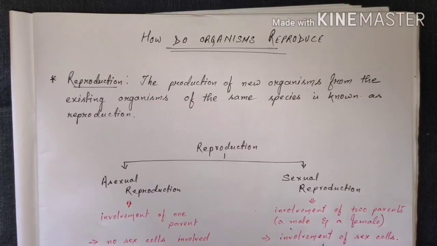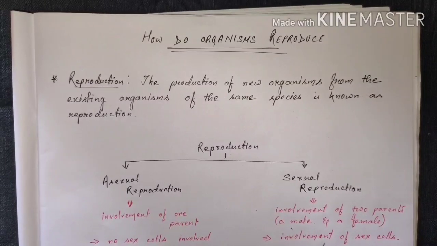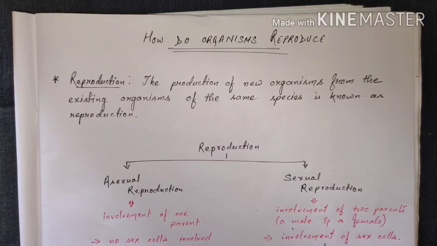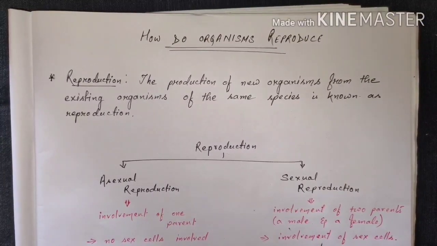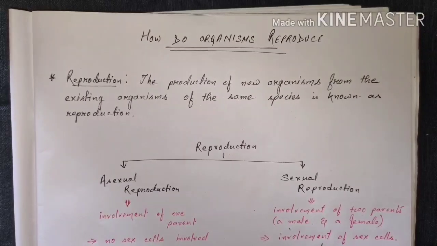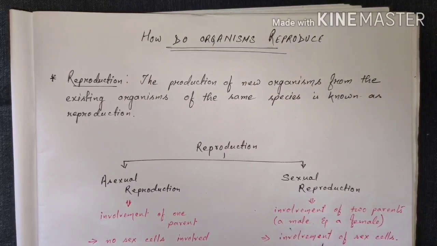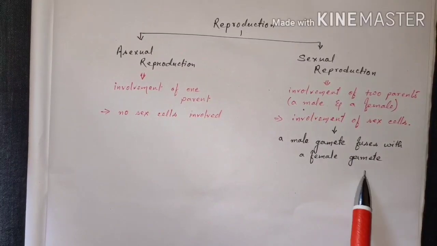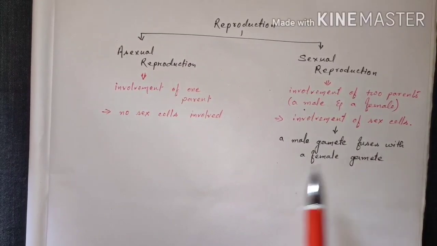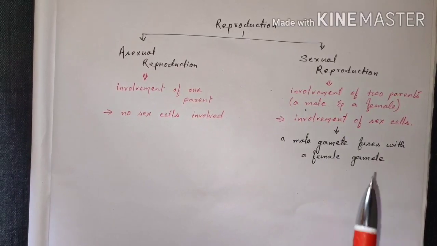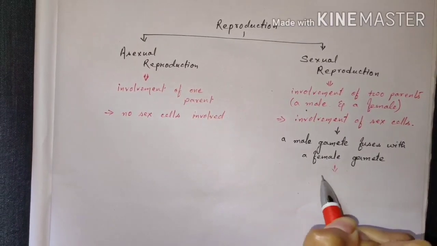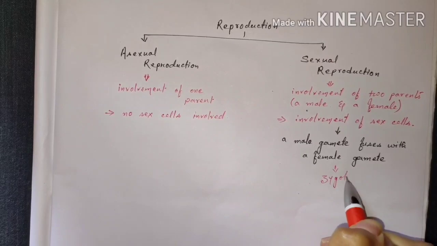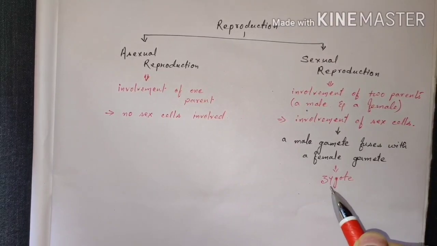But in case of sexual reproduction, two parents are involved, and among the two parents, one is the male and another one is the female, and there is the involvement of sex cells, that means the gametes. Involvement of sex cells means the fusion of a male gamete with a female gamete, and when a male gamete fuses with a female gamete, then they form a zygote. A zygote is formed, and this zygote grows and slowly it develops into a new organism.